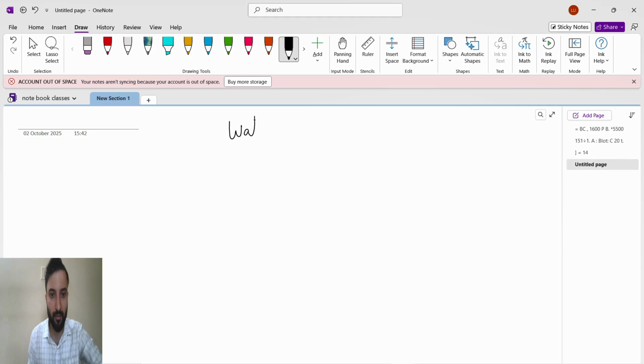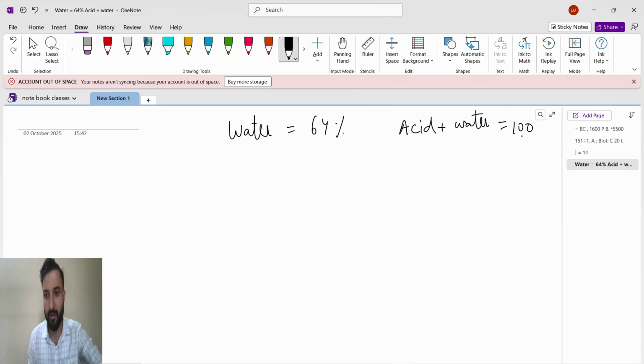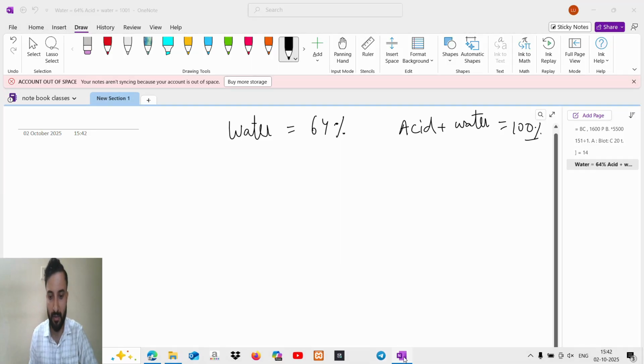So water is what guys? Water is 64%. So if they are talking about 64%, means they are talking about percentage, means acid plus water will become 100, right? Because they are talking about percentage. Percent means what? Total is 100%.